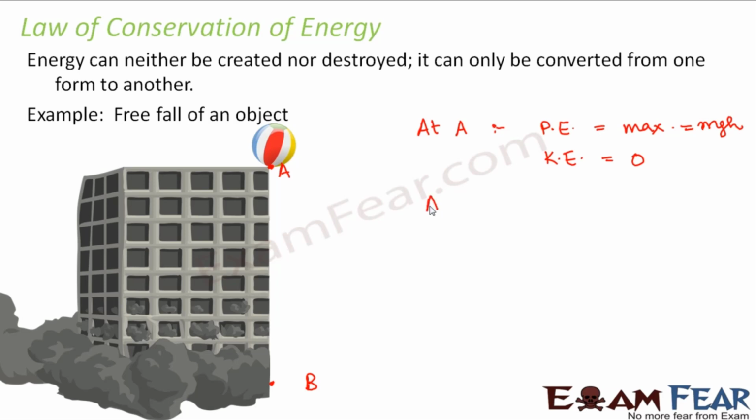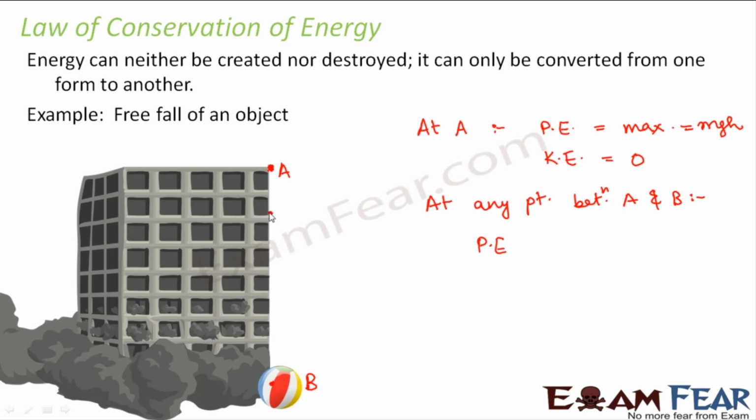Fine. Now as the ball starts falling, it passes through this length, right? So at any point between A and B, what happens? As the ball starts falling, the potential energy keeps decreasing. That's because the height is decreasing, right? Initially the height was h.